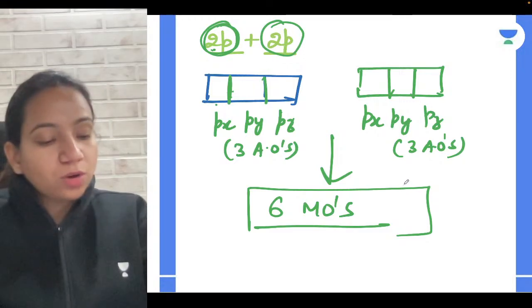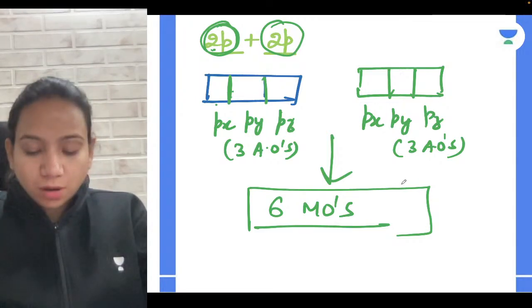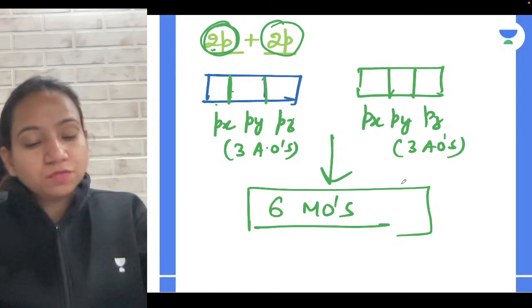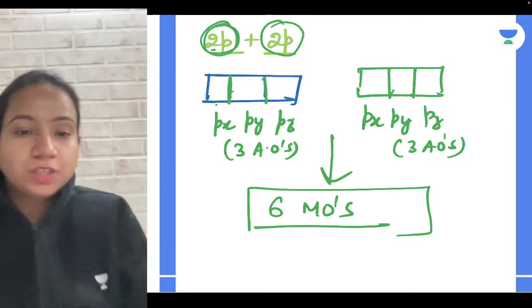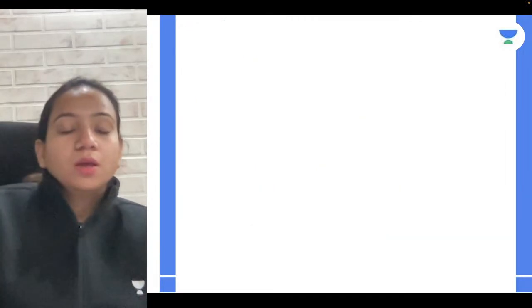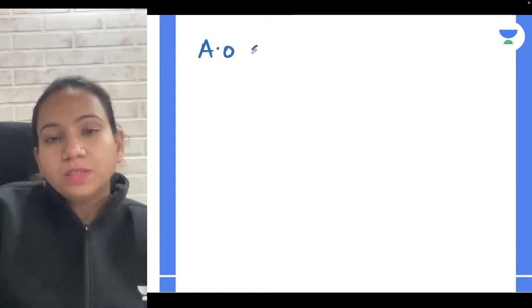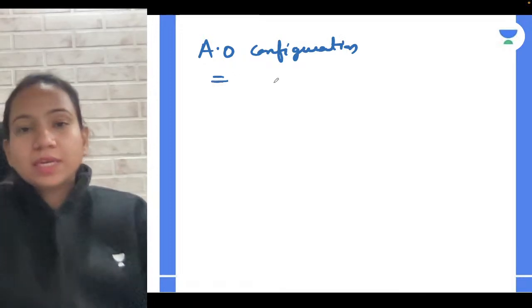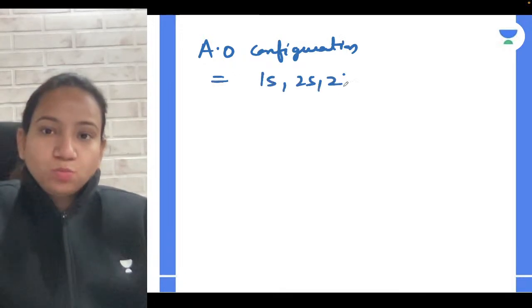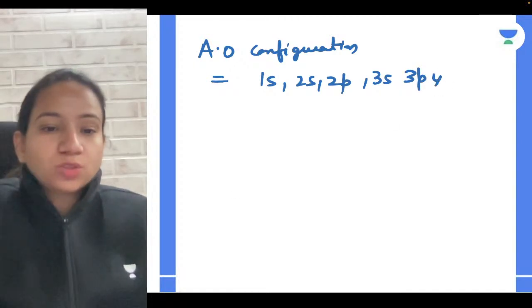Now let's quickly talk about how we can relate this, so you'll be able to relate better. Remember, guys, when we write atomic orbital configuration, how do we write it? Tell me. We write it as 1s, 2s, 2p, 3s, 3p, 4s, 3d, and so on, right?